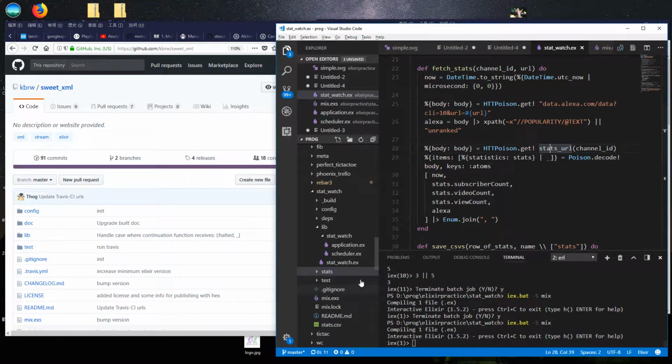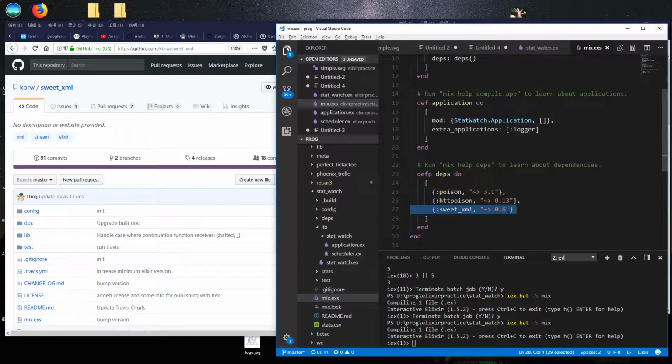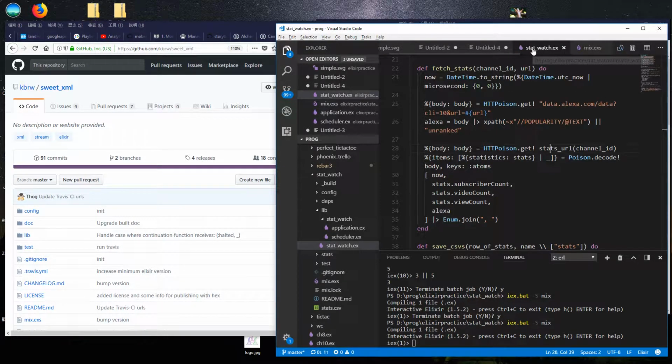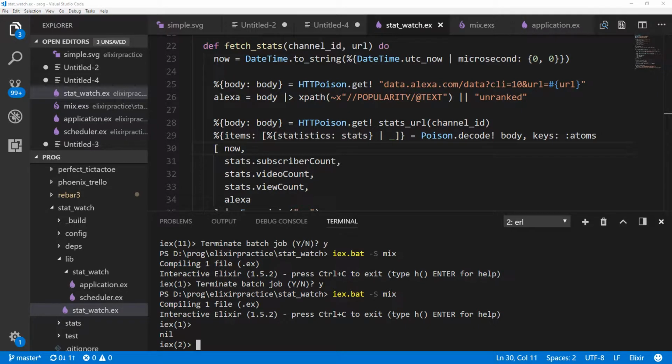So to get you up to speed with what I've done, I have added a dependency in the mix file for this, SweetXml version 0.6, and then in the StatWatch file, I've used it. But let's first just get an example. All right, let's start by making a request to the URL using HTTPoison, and we will separate the body out of that request as usual.